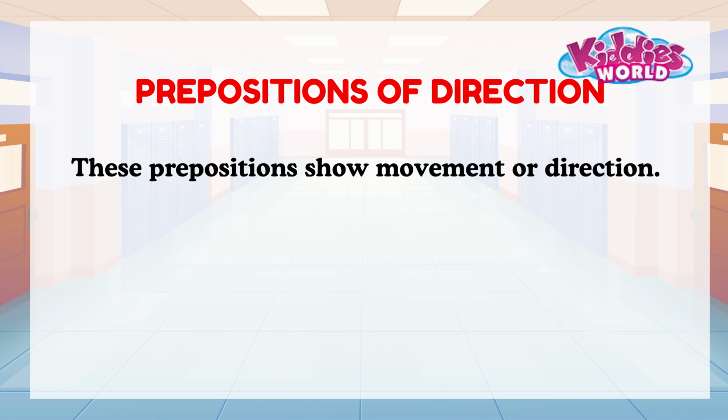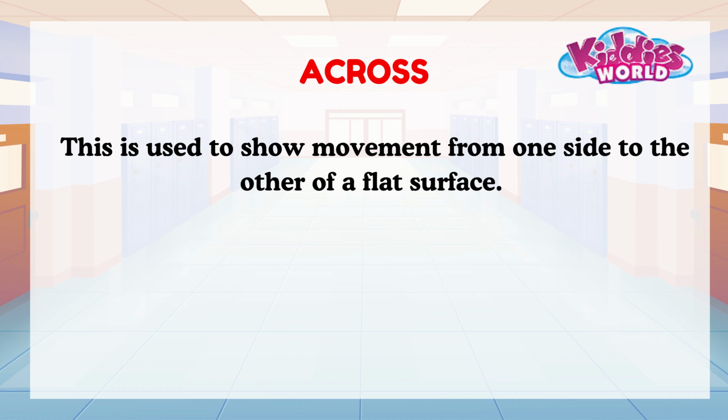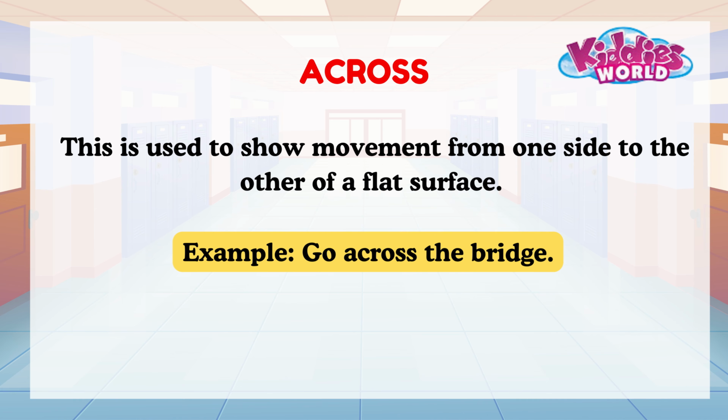Prepositions of direction. These prepositions show movement or direction. Some common prepositions are across. This is used to show movement from one side to the other of a flat surface. Example, go across the bridge.